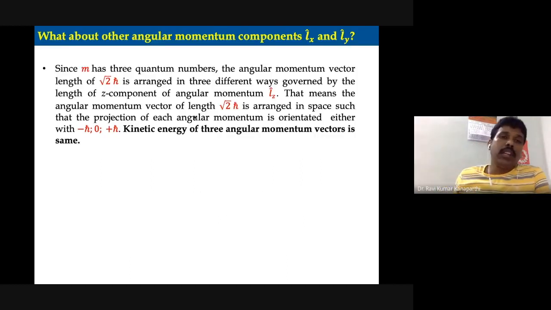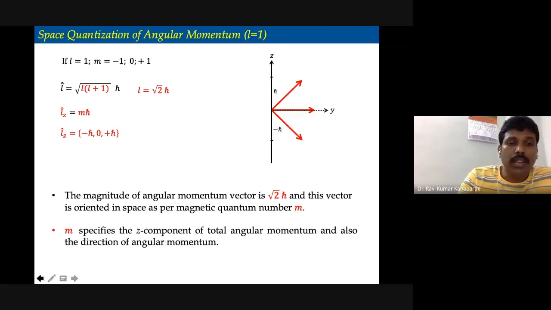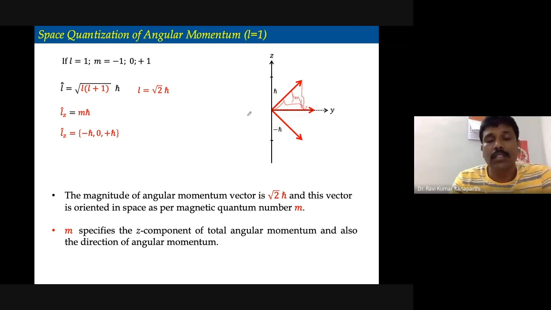Now we can ask the question at this point: what is the angular momentum component Lx? Similarly, what is the angular momentum component Ly? If you ask me a question like this, I would say that I don't know. Why? Because we can only talk about one particular angular momentum component, but not the other two. The way it is represented in this diagram, you are tempted to draw a projection. Suppose I ask you what is the Ly, then you may say, sir, this is the Ly. But you can't actually define it precisely like this.